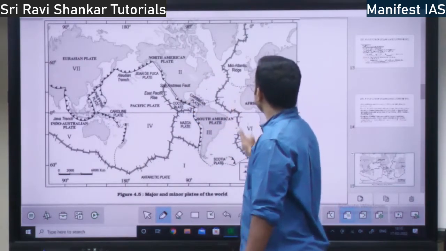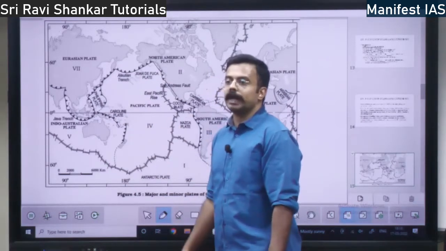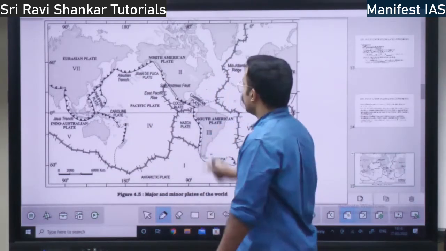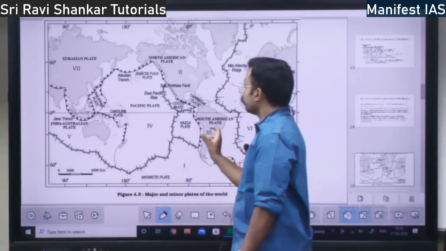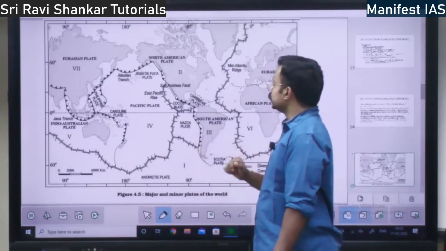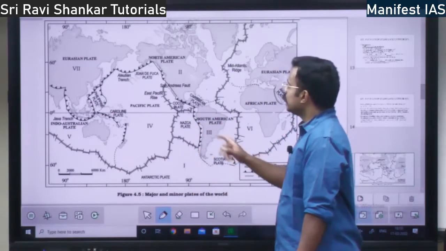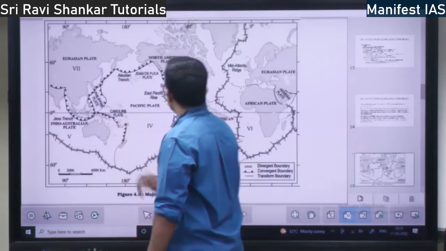Then you have, these are major plates or continental plates. You see here, Pacific plate is there. This is an oceanic plate. It is in the ocean. Right? So, these are the major plates. Not only major plates, there are minor plates. Cocos plate is there. Nazca plate is there. Caribbean plate is there. East Pacific rise. Philippines plate is there. Caroline plate is there.